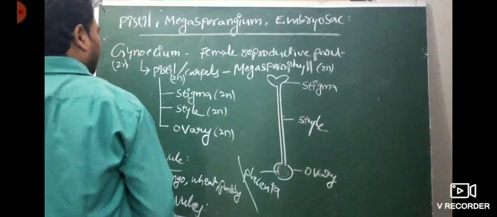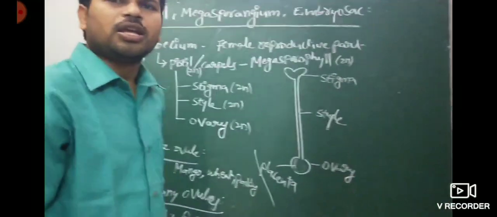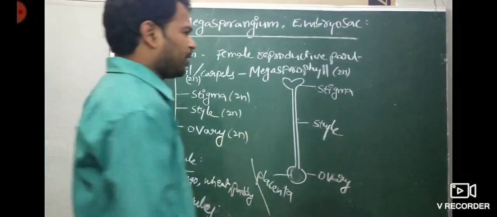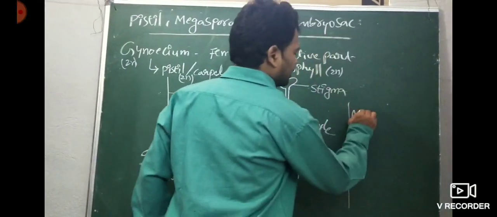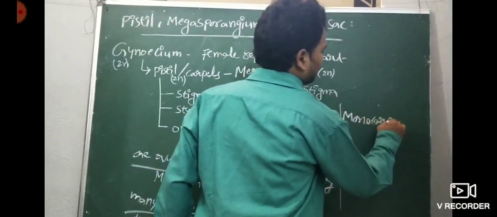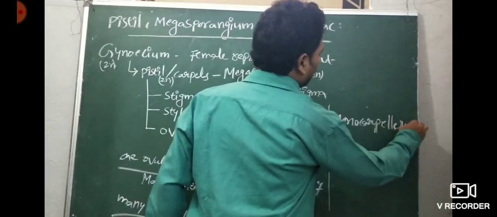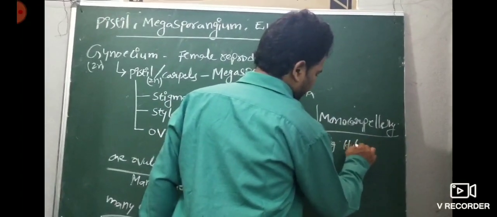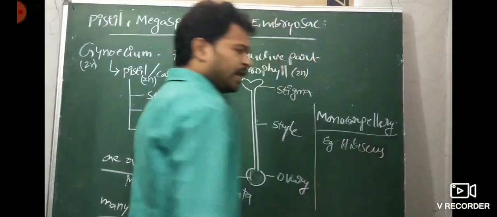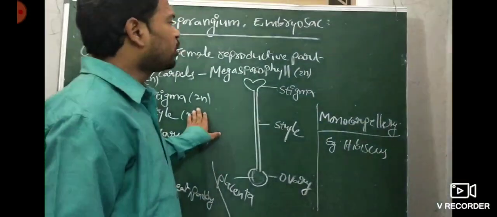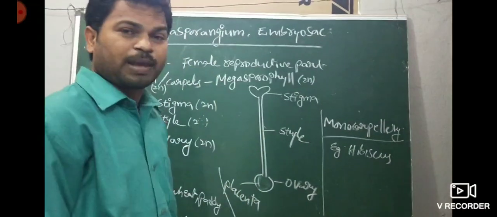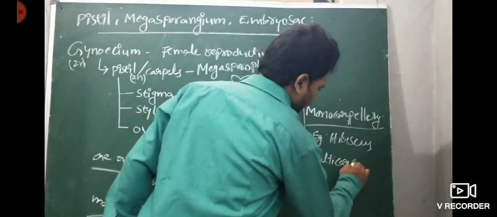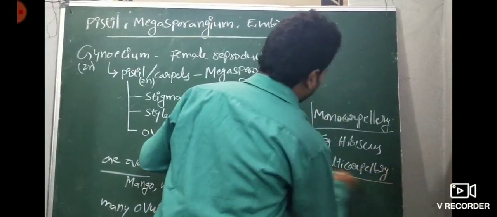Now you see here, the gynoecium or pistil. If only one carpel is there, that is said to be monocarpellary. Only one pistil is there, that is monocarpellary. Example: hibiscus. Then when more than one carpel is there, that is said to be multicarpellary. More than one pistil is multicarpellary.